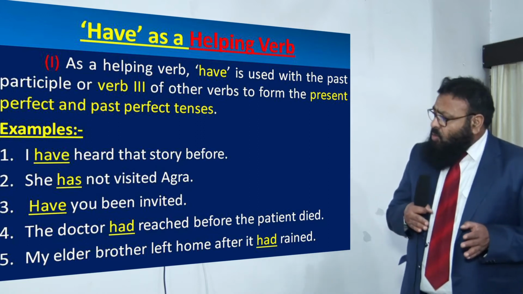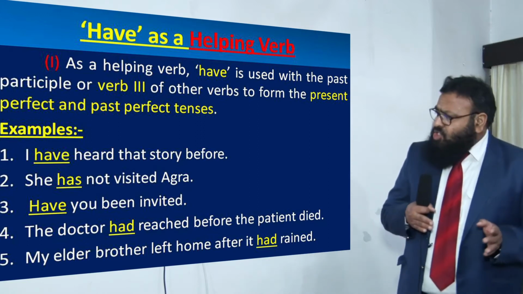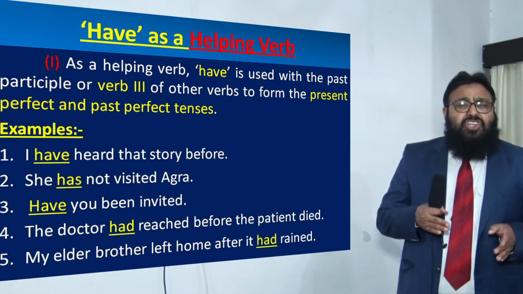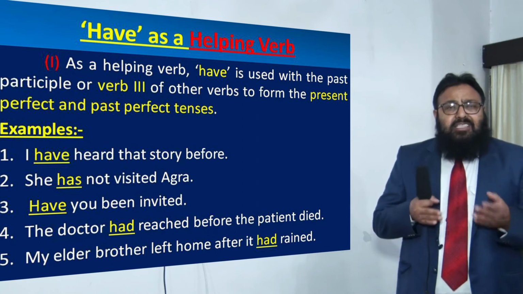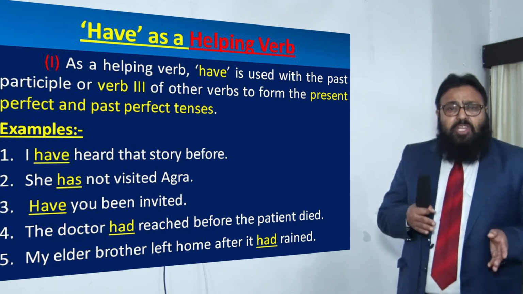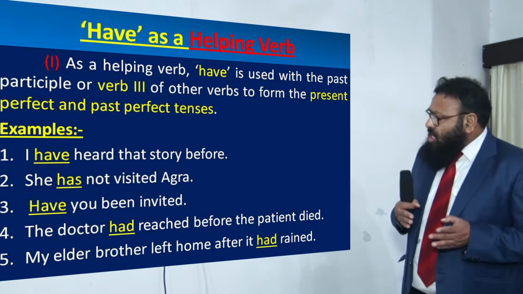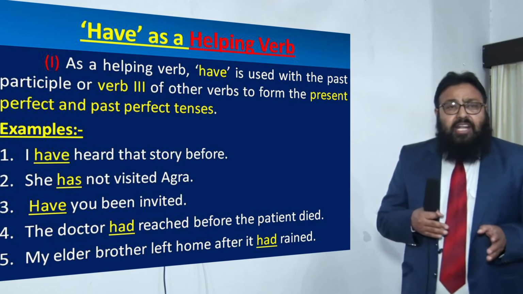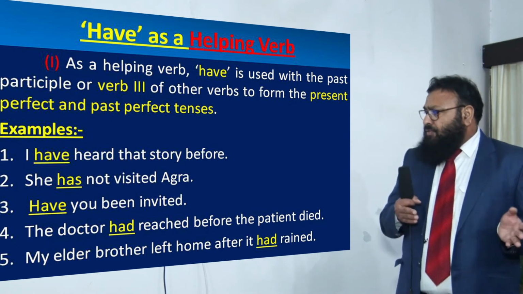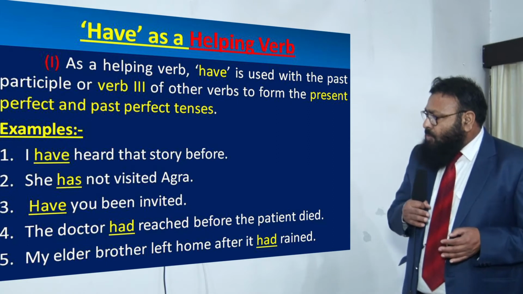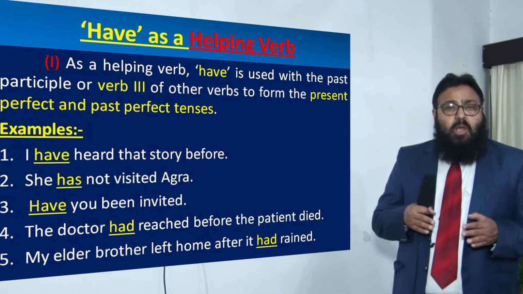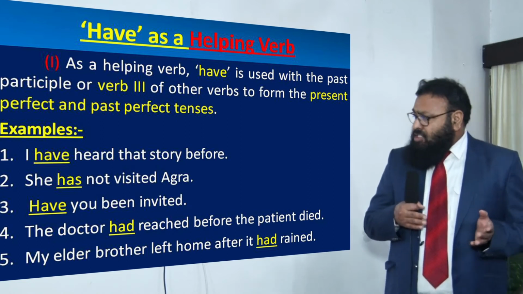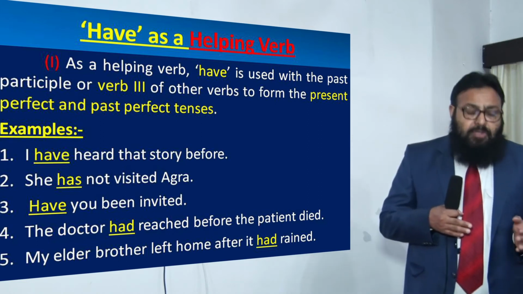Just as I told you, if two actions took place in the past, the first action is put in past perfect, and the second or subsequent action is put in the past indefinite. So had is a helping verb. It is past perfect tense. My elder brother left home after it had rained. Now had plus rained, once again it is past perfect tense because it is helping the verb rained.